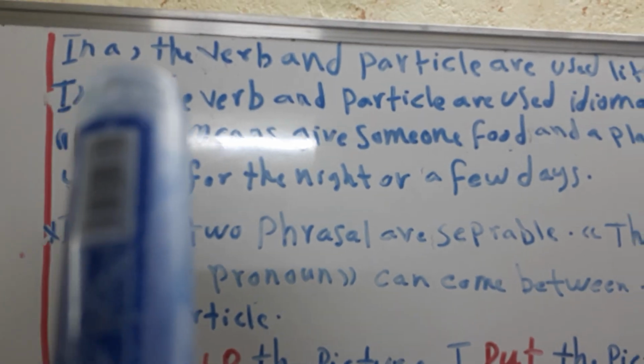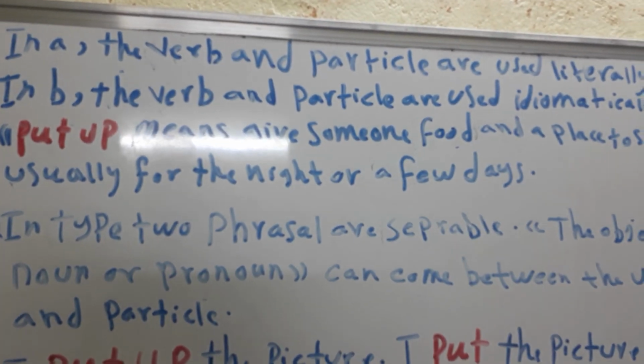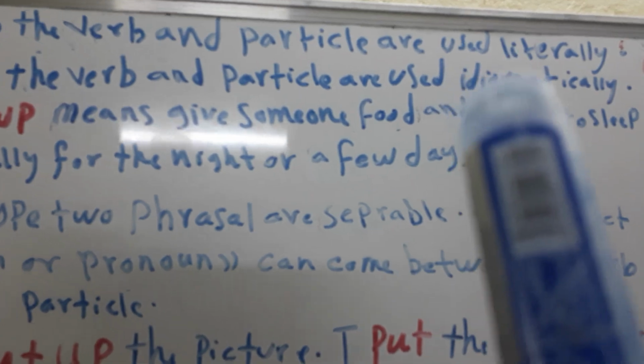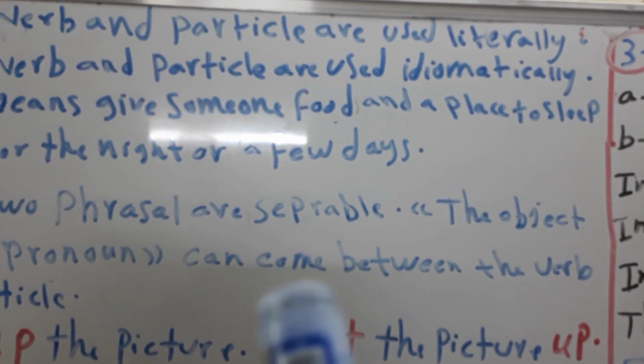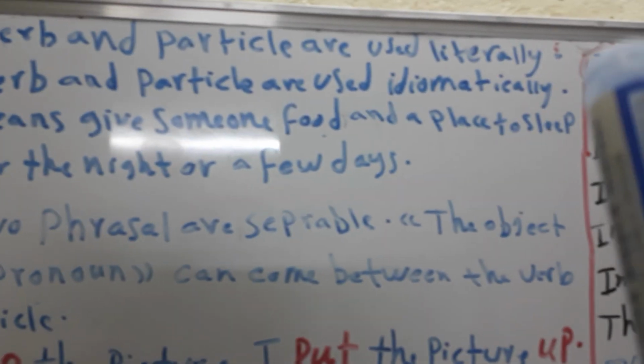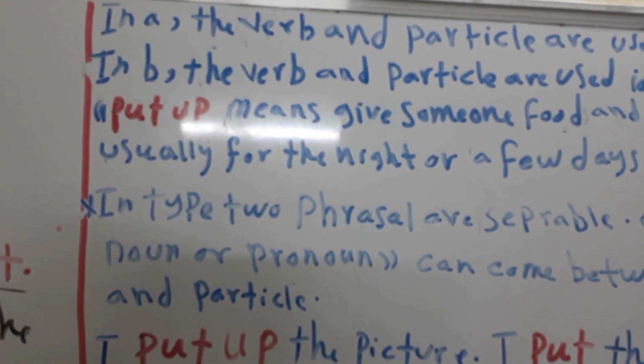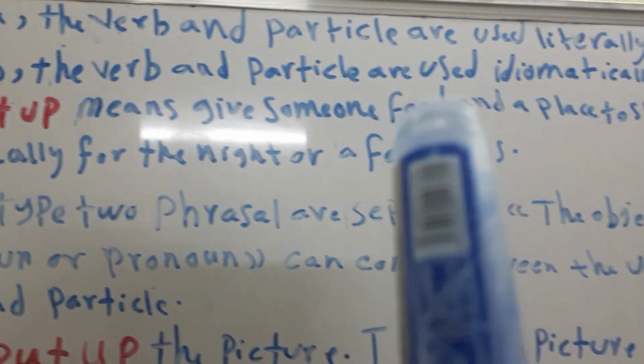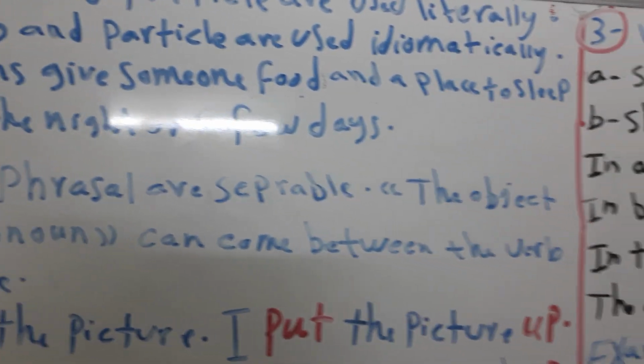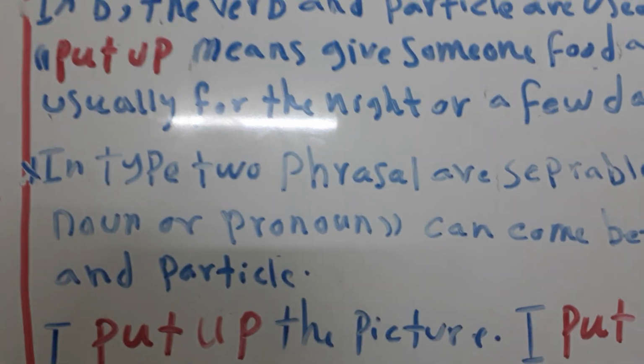So, in sentence A, the verb and the particle are used literally. Okay, literal meaning. But in sentence B, the verb and particle are used idiomatically. Okay, idiomatic meaning.